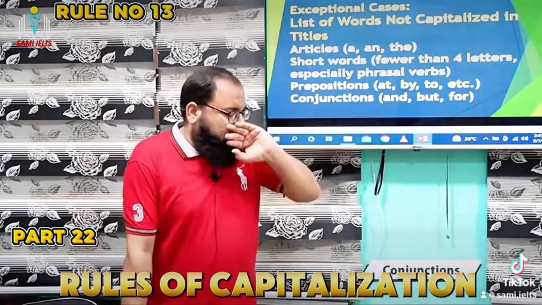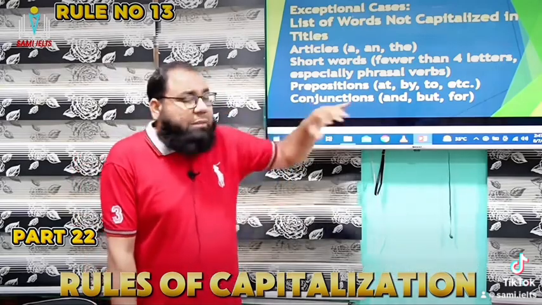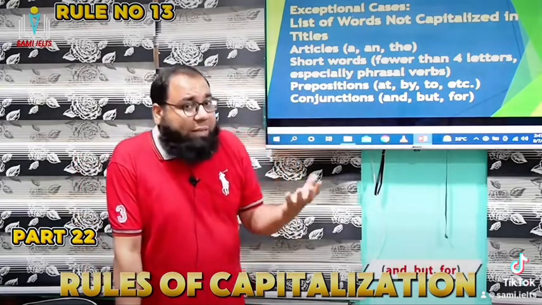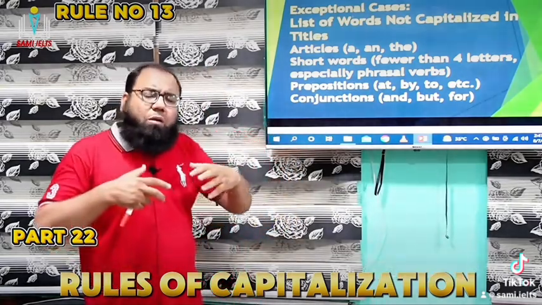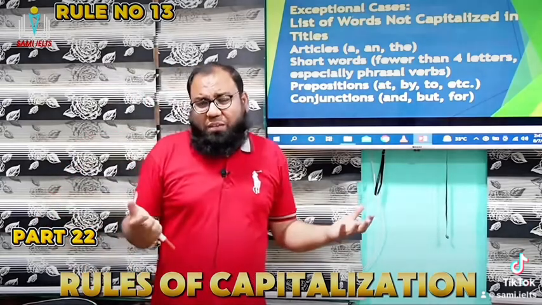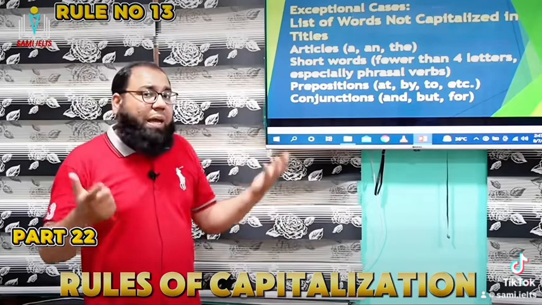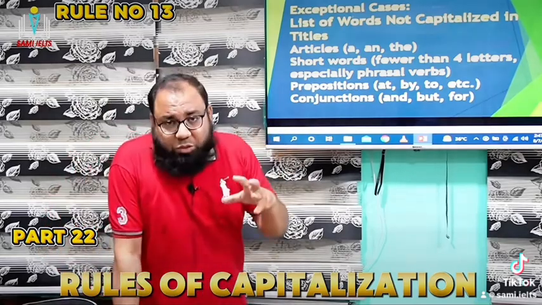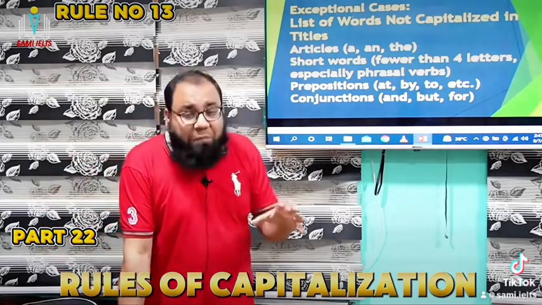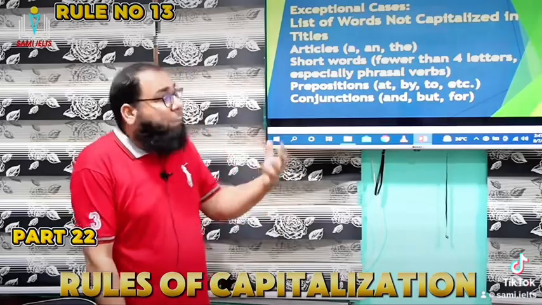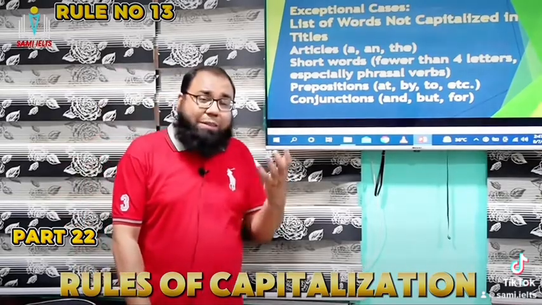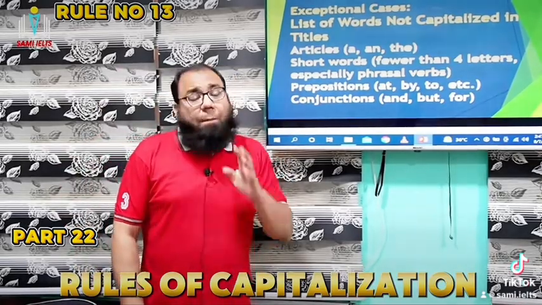Conjunctions again, sorry. Conjunctions like and, but, these are all conjunctions, right? And there is a list of conjunctions that you can find in different grammar books or even online. So all those conjunctions are small, okay? They are never written capital, although they will be part of the heading or part of the titles, but they're always small.